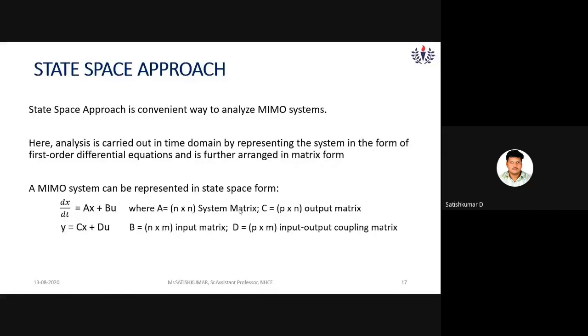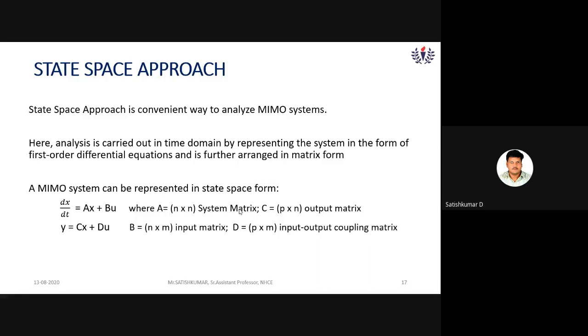dx by dt, that is x dot, the first order differentiation, equals Ax plus Bu, and y equals Cx plus Du, where A, B, C, D are matrices. Where x is an n cross 1 matrix, y is a p cross 1 matrix, u is an m cross 1 matrix.